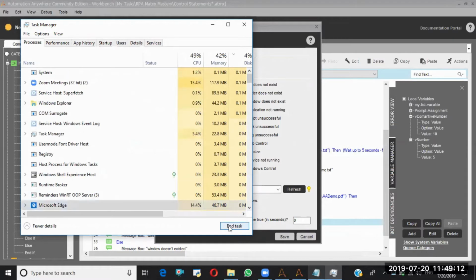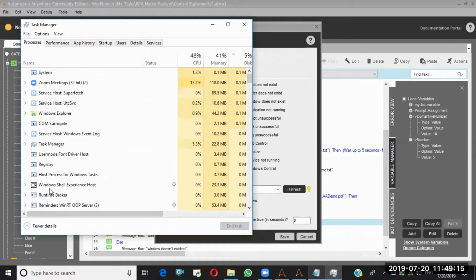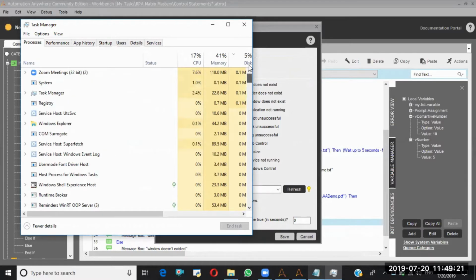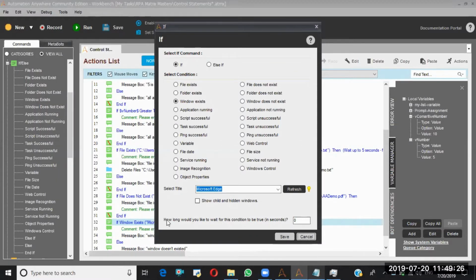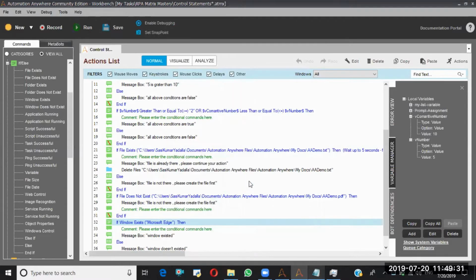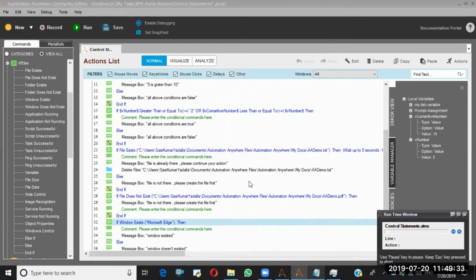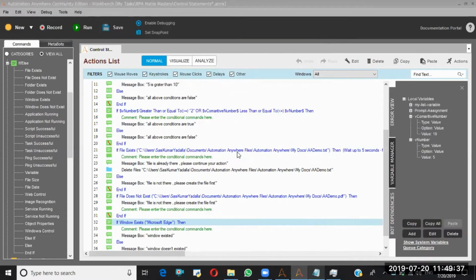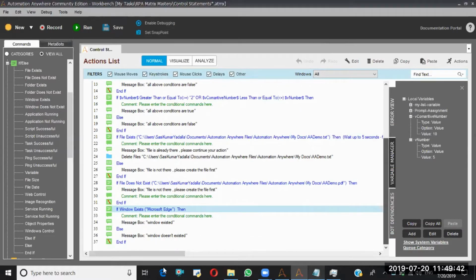And I think now there is no that window. Let me check this time. Run from this step. Window does not exist. See? So like this, it will work, because now there is no open window with the title of Microsoft Edge.